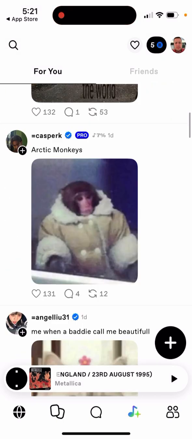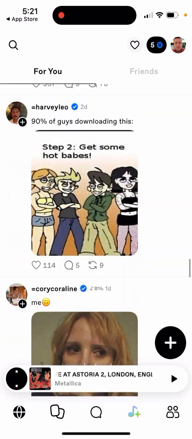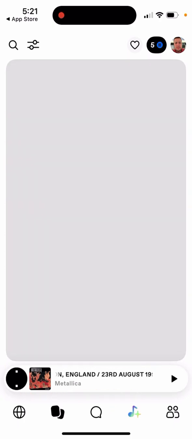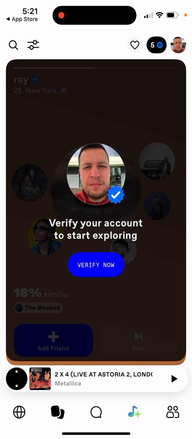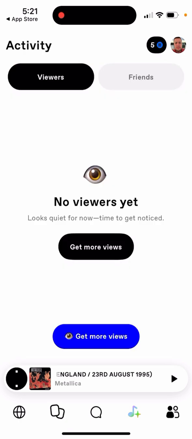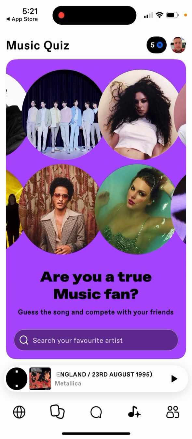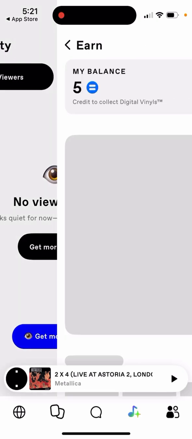And then you have this feed where you can see all your feed, people posting different content. Then you can just swipe. To go swiping, you need to verify your age. Then there is your activity. Then you can guess on and compete with your friends. So there are some quizzes.